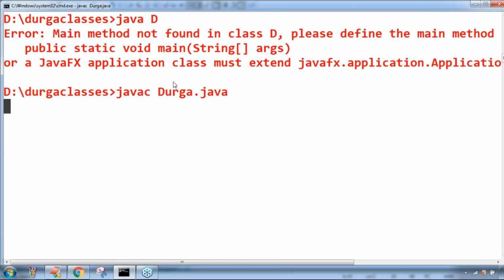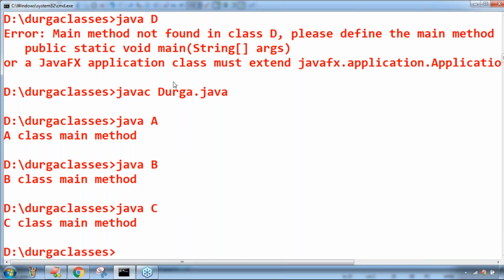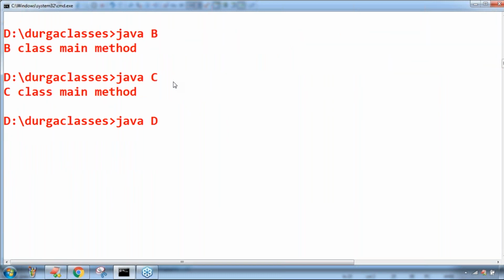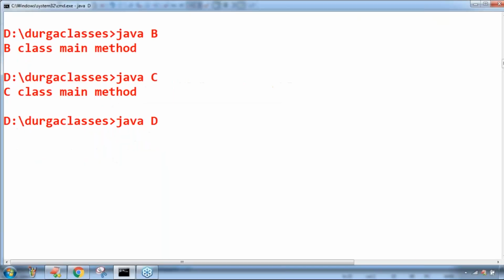Javac Durga.java compiles fine. You are never going to face any problem. A class main method, B class main method, C class main method. Now D, what will happen? What will happen in this case? Syed, can you please tell what will happen in this case? D class doesn't contain main method, then the parent class main method will get the chance. Which is the parent class, right? A class. Now observe that, perfect, A class main method is executed. Beyond that, no other effect.